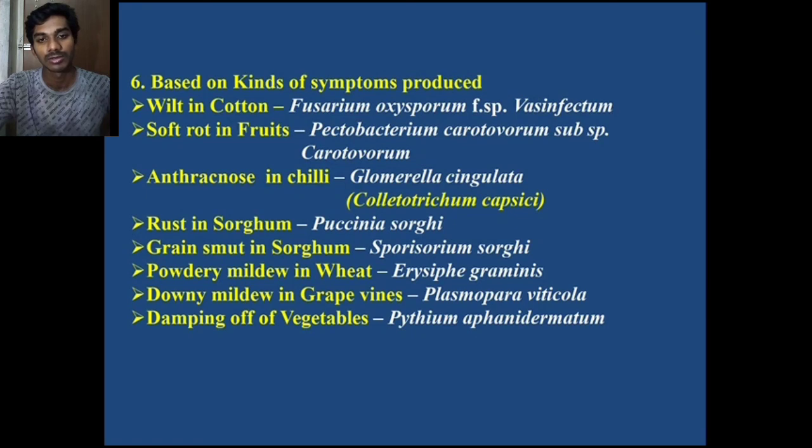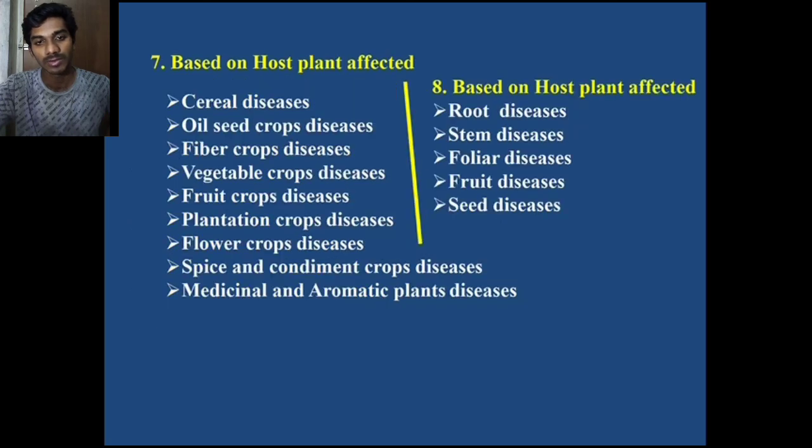Wilt in cotton is caused by Fusarium oxysporum, and soft rot in fruits by Pectobacterium carotovorum subspecies carotovorum. Anthracnose in chili, Colletotrichum capsici. Rust in sorghum, Puccinia sorghi. Grain smut in sorghum, Sporisorium sorghi. Powdery mildew in wheat, Erysiphe graminis. Downy mildew in grapevine, Plasmopara viticola. Downy mildew of vegetables is caused by Pythium aphanidermatum.